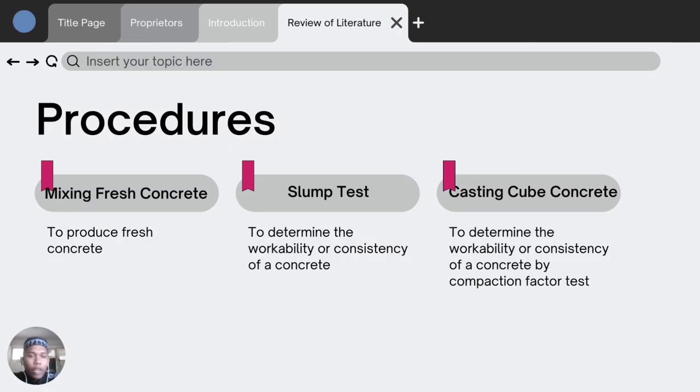And for the procedure, we have procedures for mixing fresh concrete, slump test, and casting cube concrete. Mixing fresh concrete is to produce the fresh concrete, the slump test is to determine the workability or consistency of a concrete, and casting cube concrete is to determine the workability or consistency of a concrete by compaction factor test.